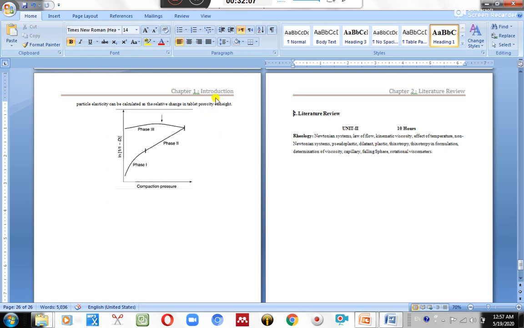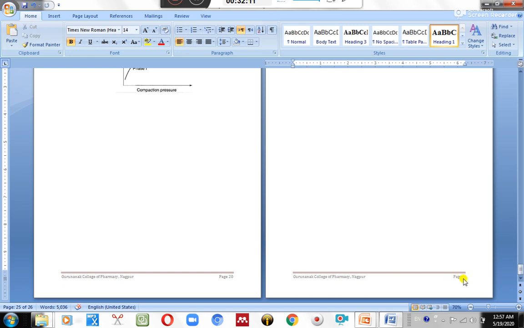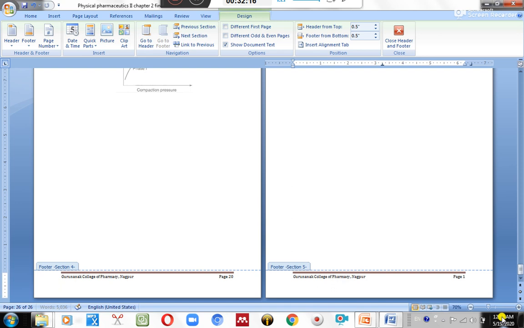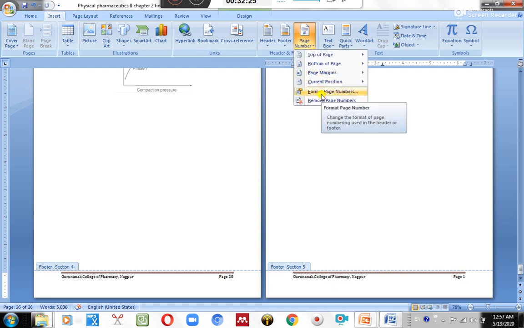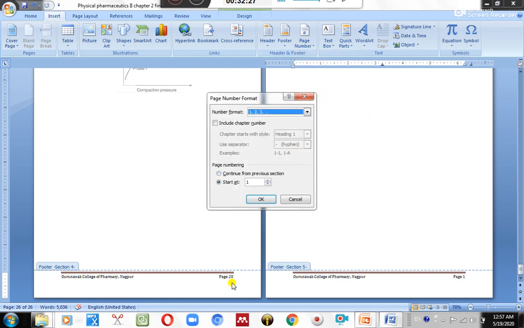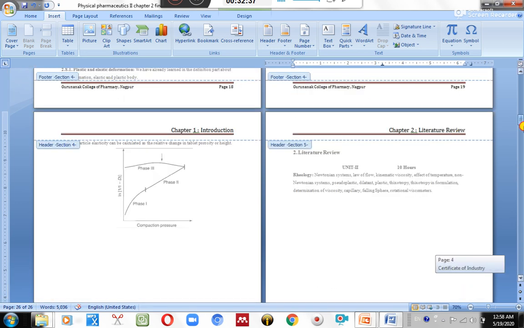Now what I am trying to say is, again I need to give a page break over here because I need a different header. This is the chapter 1 header, and I need a header for literature review. What we have to do is put the cursor over here and go to page layout, break, and next page. Clear? Whether I did it correctly or wrongly can be simply observed from this.